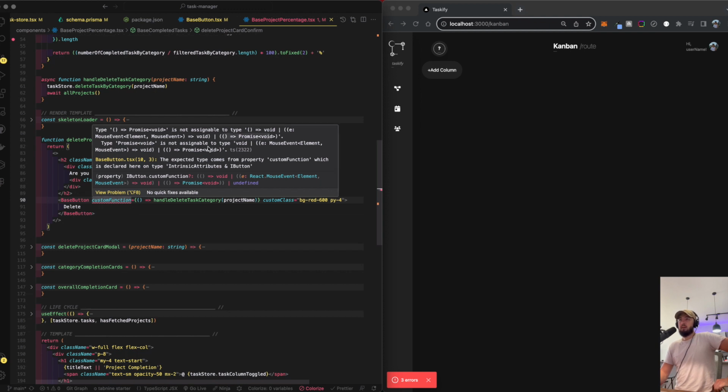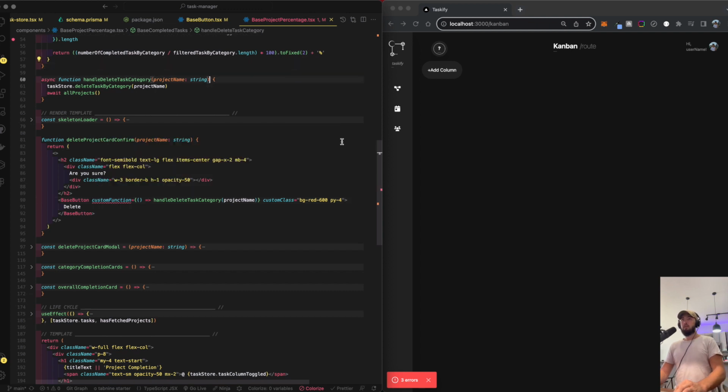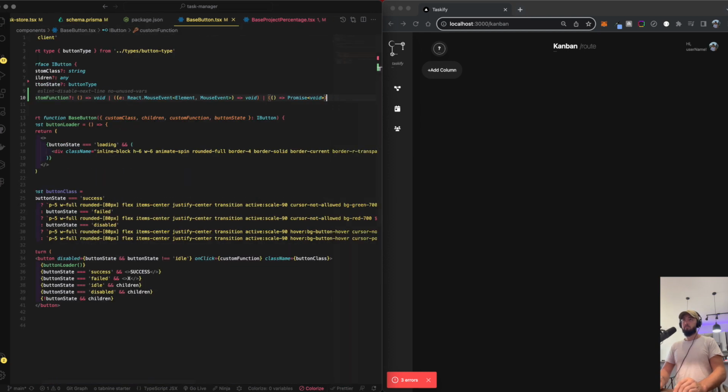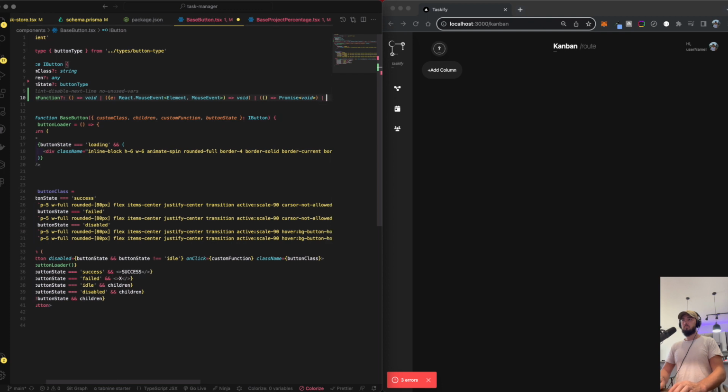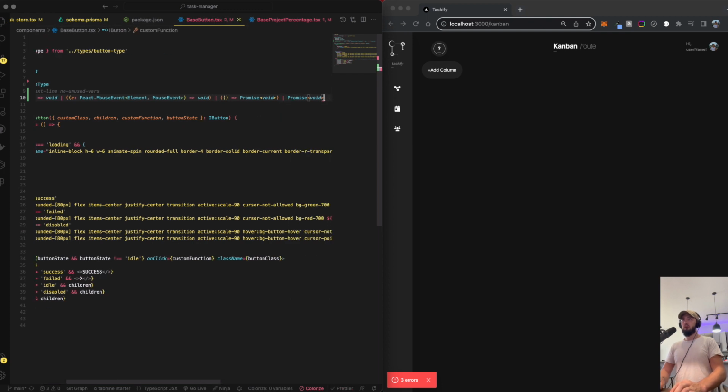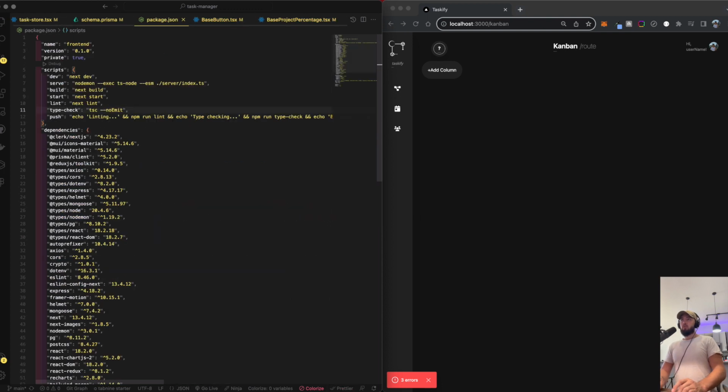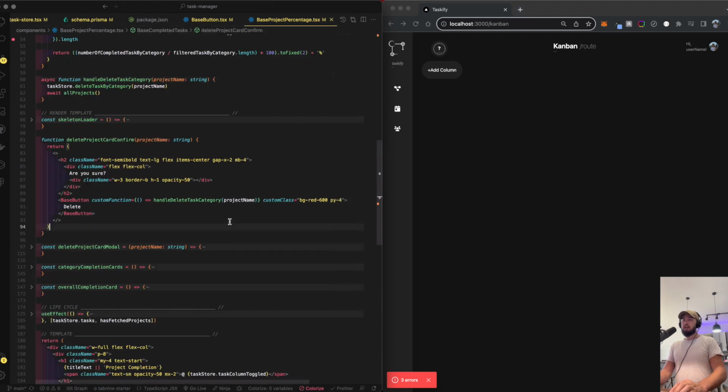Type promise is not assignable to promise void. Love-hate relationship with TypeScript, right? Promise void. Oh, boom. Looks like we solved the error there.